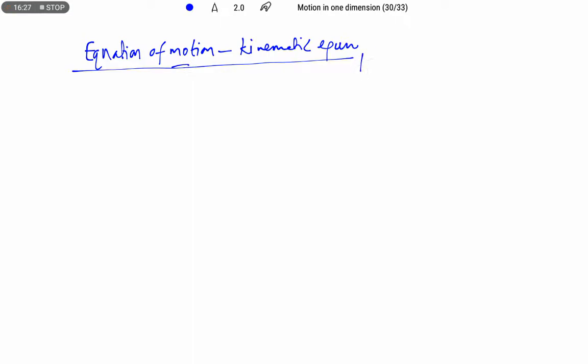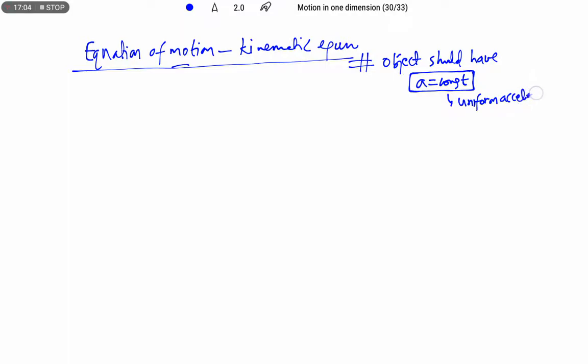Here one condition should be there to use these equations of motion. So what is the condition? The object's motion should have uniform acceleration. That means from the start of its journey until the journey is complete, it has to move with the same acceleration. That means a constant acceleration, uniformly accelerated motion. Only for uniformly accelerated motion are we going to apply these equations of motion.